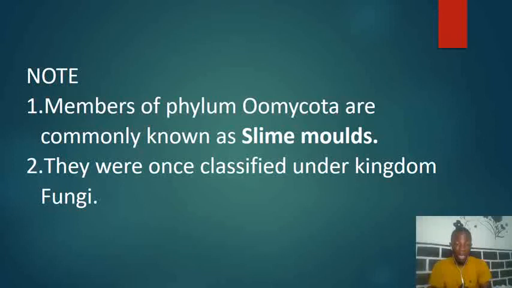Now we are to note, however, that members of phylum Oomycota are commonly known as slime molds. So when you enter here the word slime molds, then remember that they are organisms under the phylum Oomycota. You refer to them as the slime mold. And remember that they were once classified under kingdom fungi because of their saprophytic abilities. But now they are no longer under the kingdom fungi. They are under the kingdom Protista. So let's note these two key points.